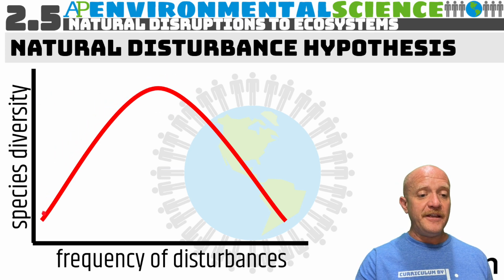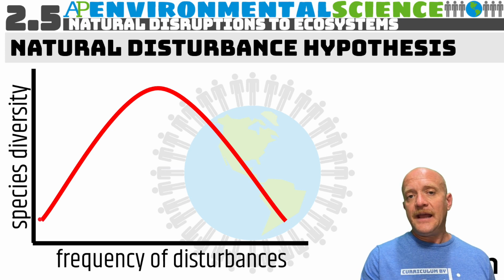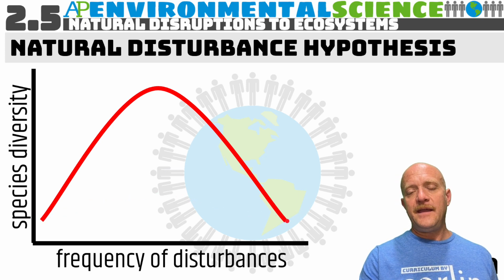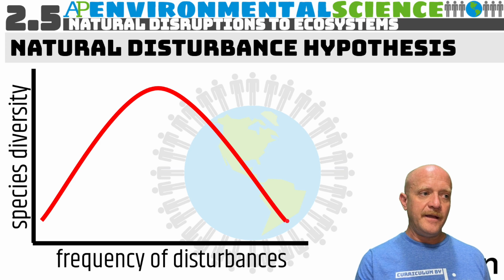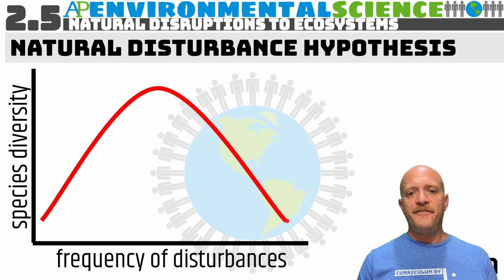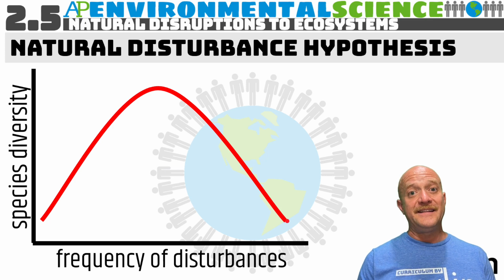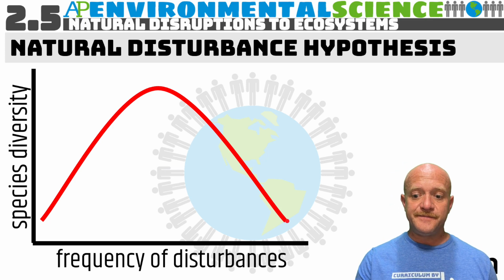If it's happening every year or every month, species diversity is going to be low because they're not going to have enough time to rebound. And if it lasts too long, you may have some organisms that are very well adapted for that particular environment, but they're not really adapted for environmental change.